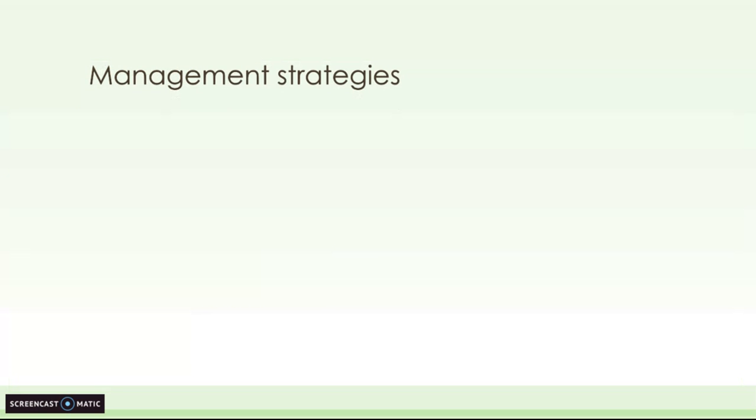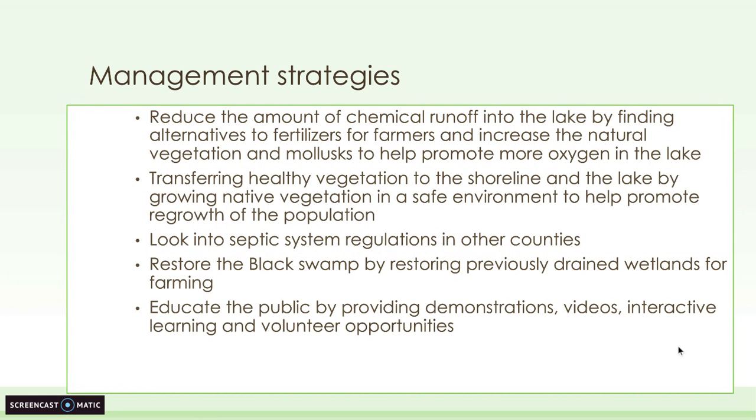The strategies for this management plan to combat and help resolve these algal blooms include reducing the amount of chemical runoff into the lake by finding alternatives for fertilizers for farmers. Algal blooms in Lake Erie occur from the increased growth of cyanobacteria, which is caused by warm, slow-moving waters and excess nutrients such as phosphorus that can come from septic tank overflows and fertilizer runoff. Cyanobacteria can also produce a toxin called cyanotoxins, which are very harmful to both people and pets.